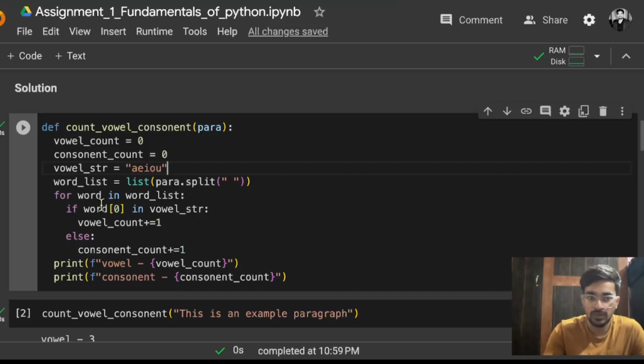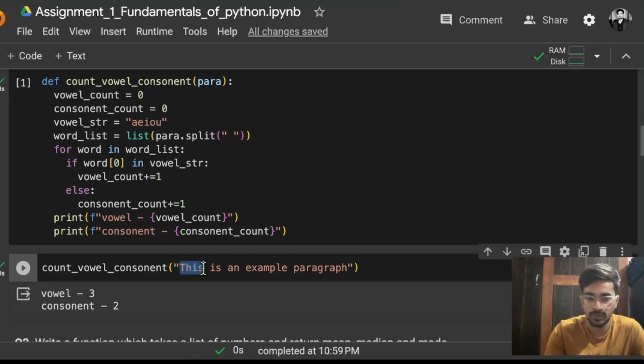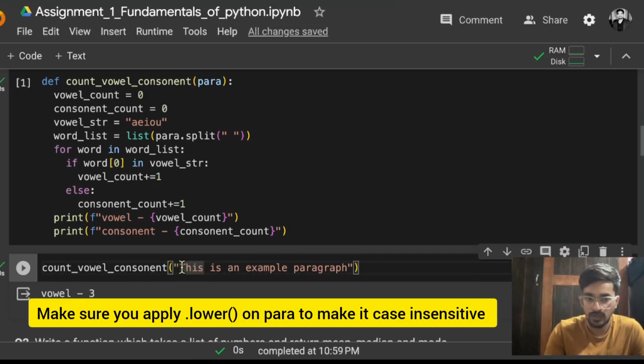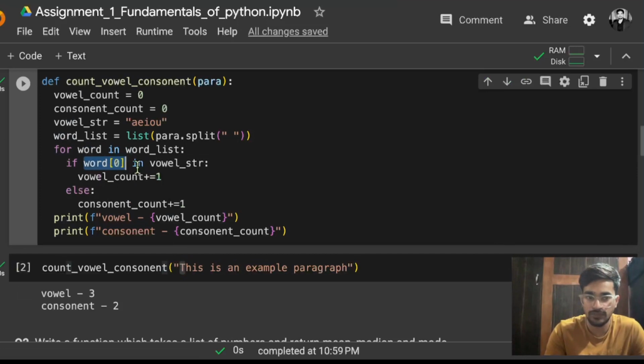So what it will do, let's say for example this is the word for which I am going. Now the first character is what? T. That means word[0] will return T. Now it will check if T in vowel str. So first of all it will go for a. T is not equal to a. Then T is not equal to e also, T is not equal to i also, T is not equal to o also, T is not equal to u also. That means T is not present inside that vowel str. It has checked one by one for each character.